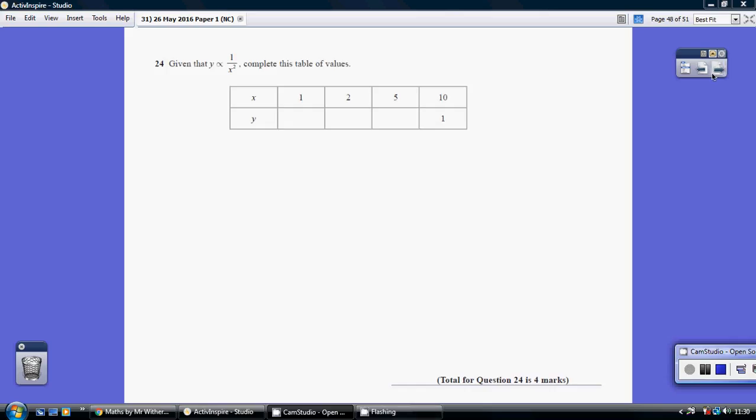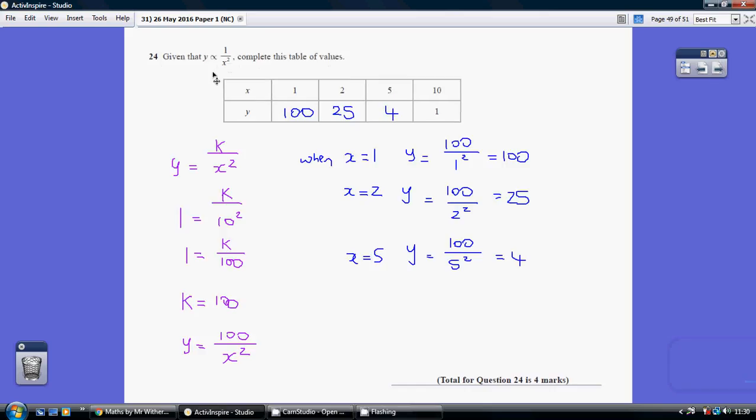Question 24. Now we're told that y is proportional to 1 over x squared. Okay, so this is inverse proportion. I'm replacing this sign by y equaling an unknown constant over x squared.